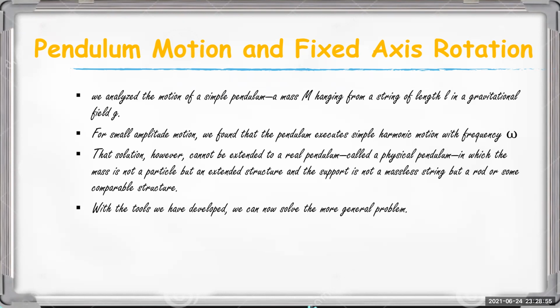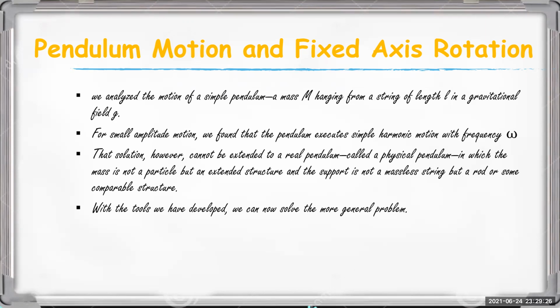So with the tools we have developed so far, that is, in the case of rotation systems, we can now solve the problem more generally. That is, we can solve the problem of the simple pendulum and also the problem of the physical pendulum.